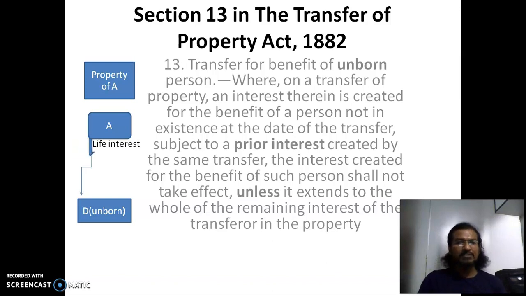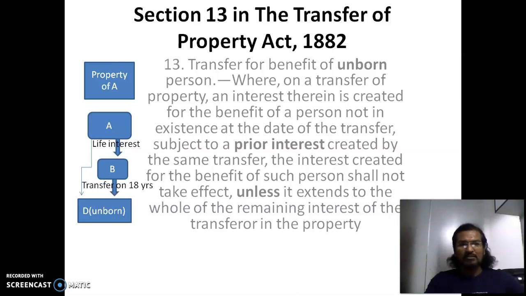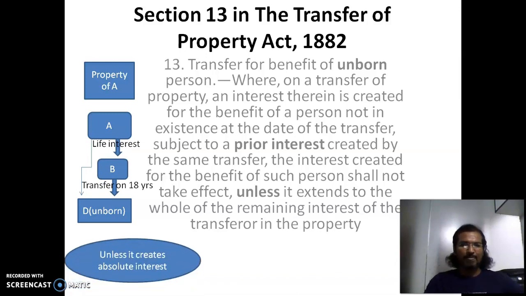So what he does is he creates a life interest in B, who shall transfer this property on D being born and attaining the age of 18. That is his majority. Now, there is something which we need to understand. Unless it creates absolute interest, that means the transfer creates an absolute interest in the unborn child. So this is very briefly what we are trying to understand with section 13.